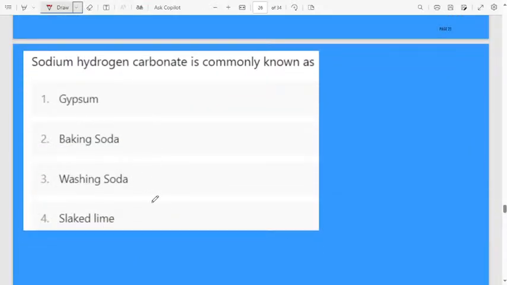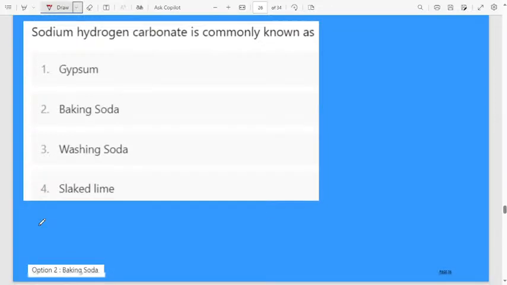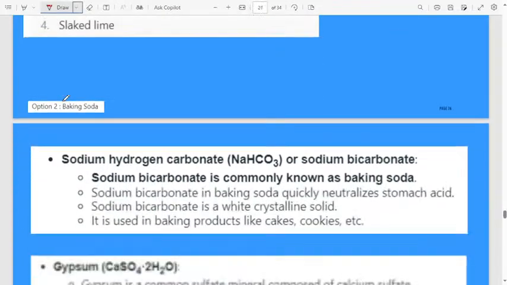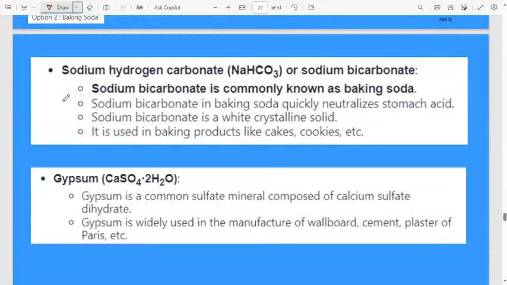Next, sodium hydrogen carbonate is commonly known as: first option gypsum, second option baking soda, third option washing soda, fourth one quick lime. Sodium hydrogen carbonate is commonly known as baking soda. Let us discuss in detail. Sodium hydrogen carbonate, or sodium bicarbonate.